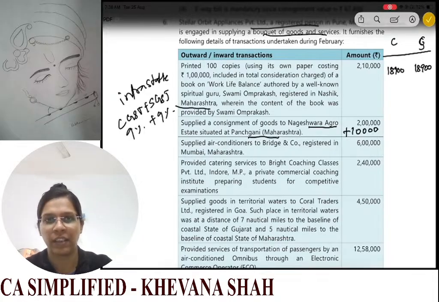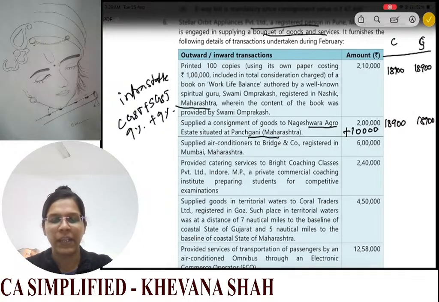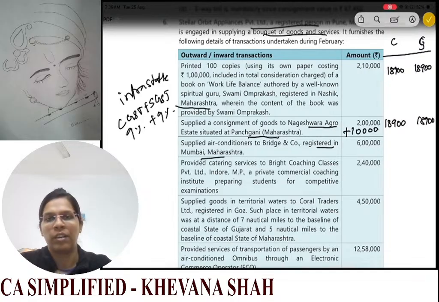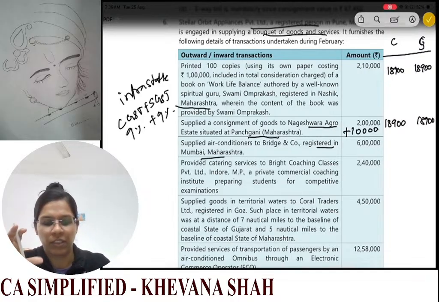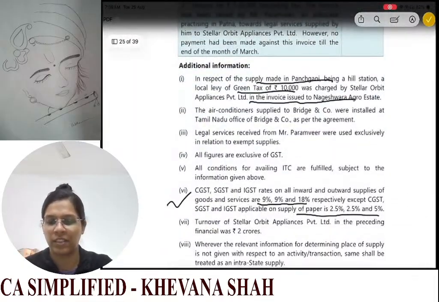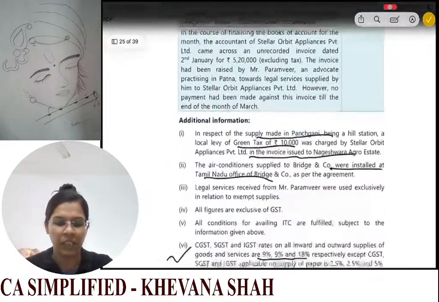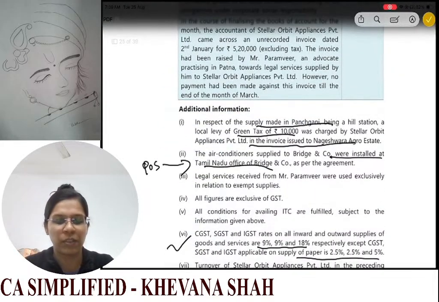Now again on 2,10,000 you have CGST and SGST 18,900 each. Okay. Then next we have supplied air conditioners to Bridge and Company registered in Mumbai, Maharashtra. Again your intrastate supply. Now what will be your place of supply for these? Now place of supply will be the place where you are installing such ACs. So see, ACs we are installing in Tamil Nadu. So since we are installing the ACs in Tamil Nadu, your place of supply will be Tamil Nadu. POS will be Tamil Nadu.